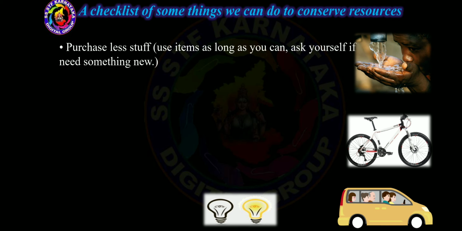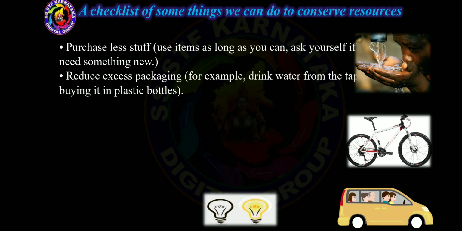Ask yourself if you really need something new. Reduce excess packaging. For example, drink water from the tap instead of buying it in plastic bottles.